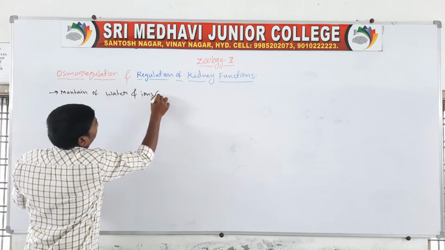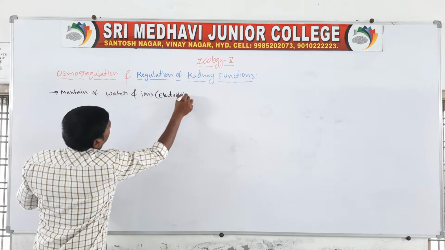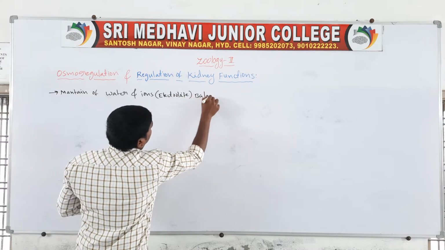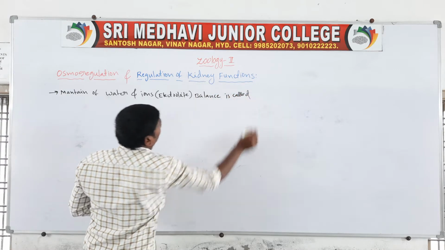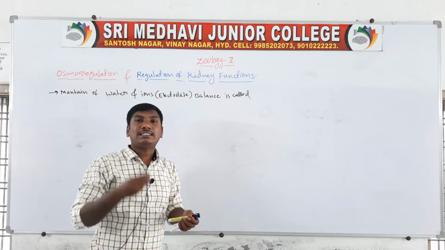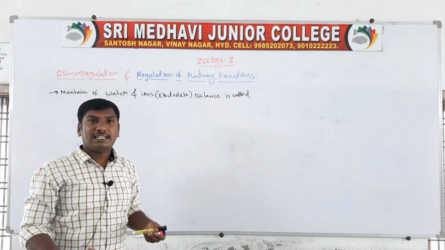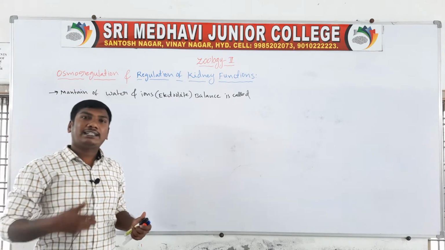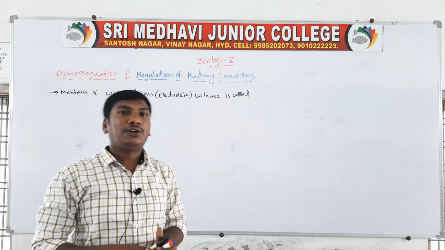Ion means electrolyte. Water and ion balance of the body fluids is called osmoregulation.